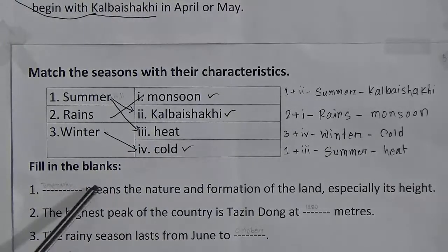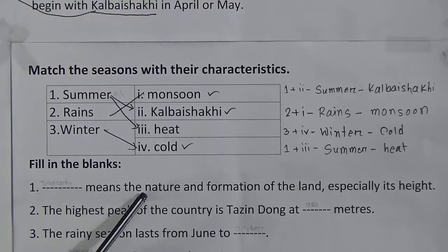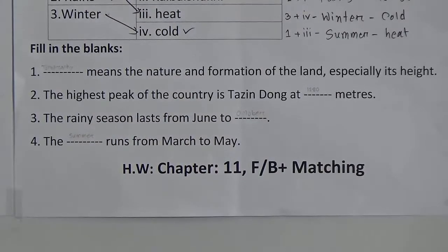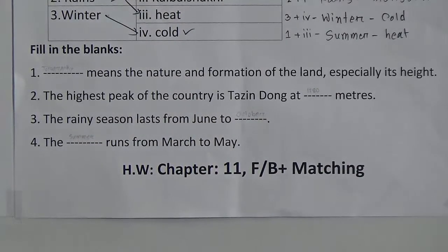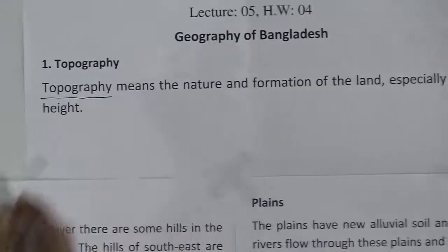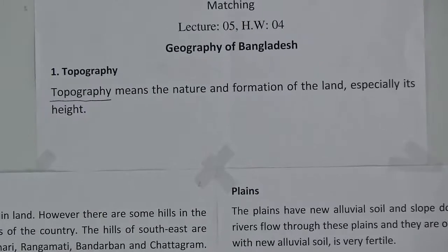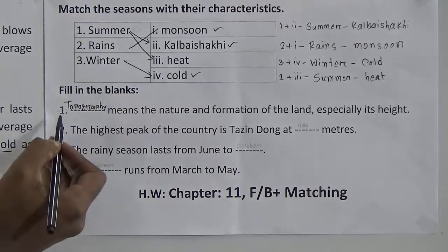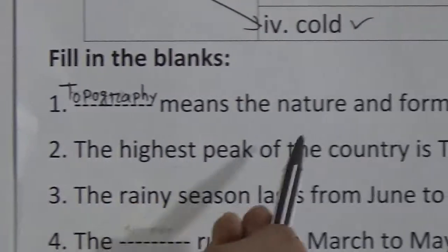We will go to fill in the blanks. I have given 4 fill in the blanks. Dash means the nature and formation of the land, especially its height. Look at the very beginning of our passage. So here it will be topography, T-O-P-O-G-R-A-P-H-Y, topography. Topography means the nature and formation of the land, especially its height.